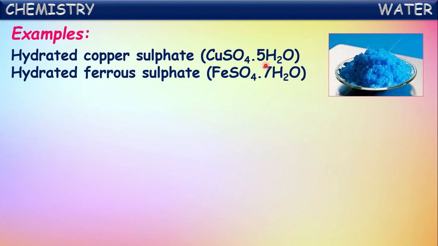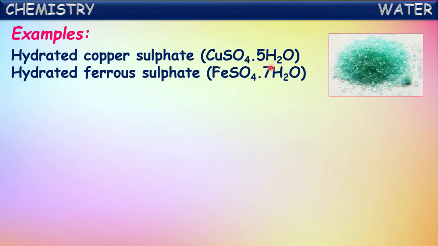One more hydrated salt is hydrated ferrous sulfate, an iron salt. So it is also a crystalline salt. Because of the existence of water molecules, it is getting this crystal nature as well as a particular color, like green color. So this is called hydrated ferrous sulfate. In this, each molecule of ferrous sulfate is attached with 7 water molecules loosely. That is why its molecular formula is written as FeSO4 7H2O, hydrated ferrous sulfate.